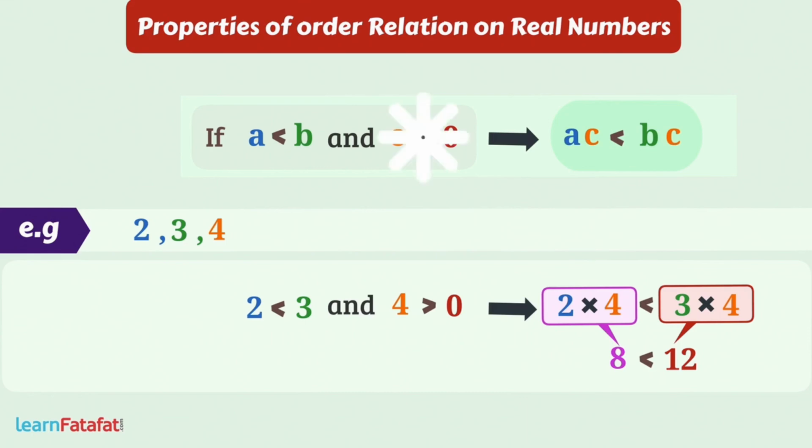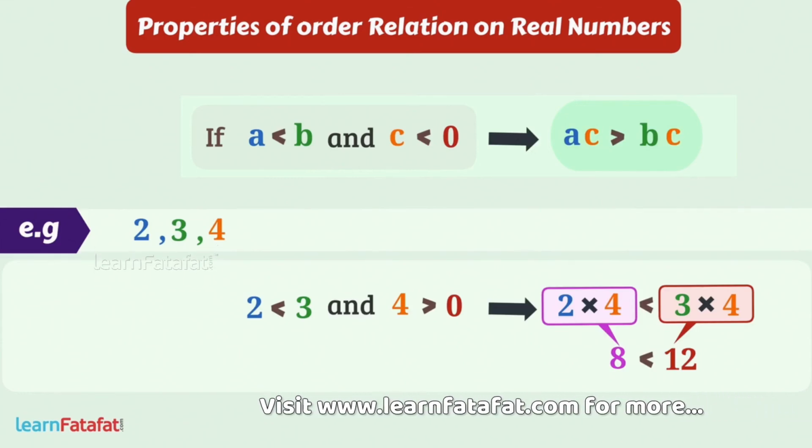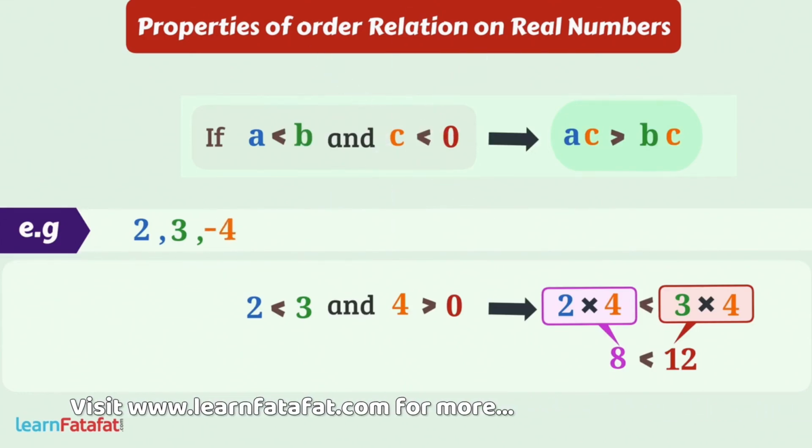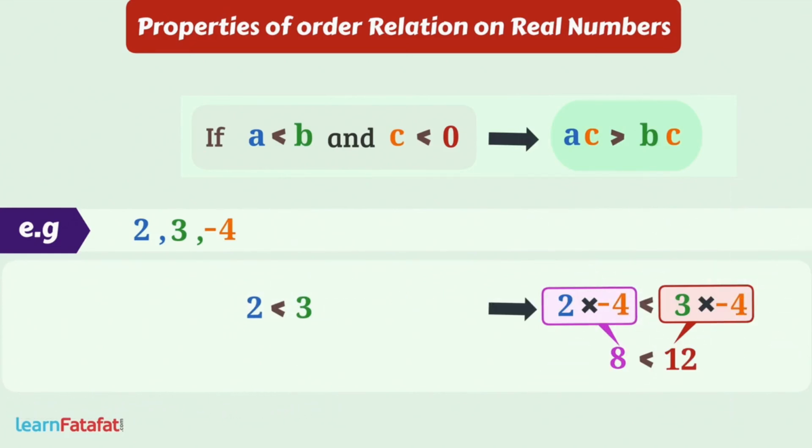But if C is less than 0, then AC is greater than BC. Let's take C equal to minus 4. So as 2 is less than 3, multiplying both sides by minus 4, this side becomes minus 8 and this side becomes minus 12. Here minus 8 is greater than minus 12. This proves the stated property.